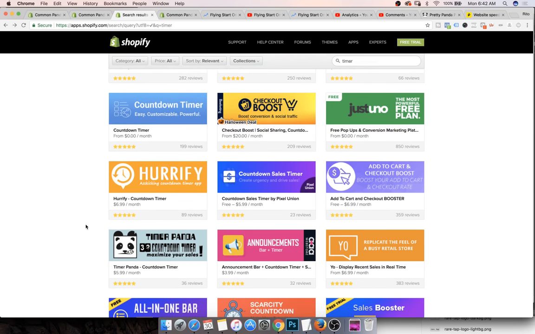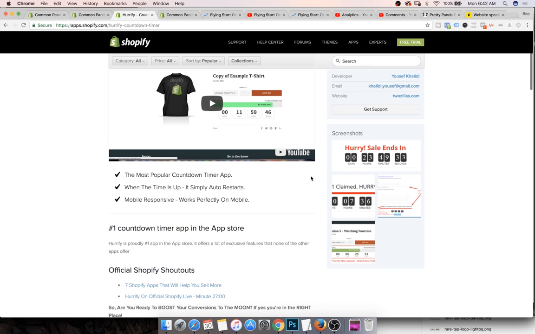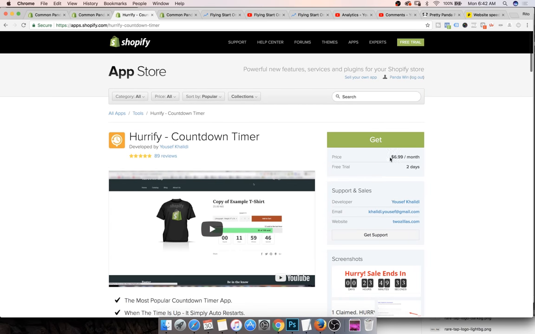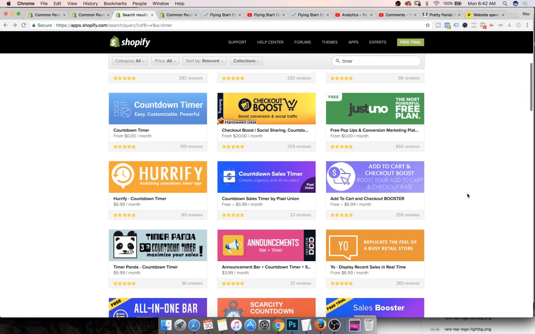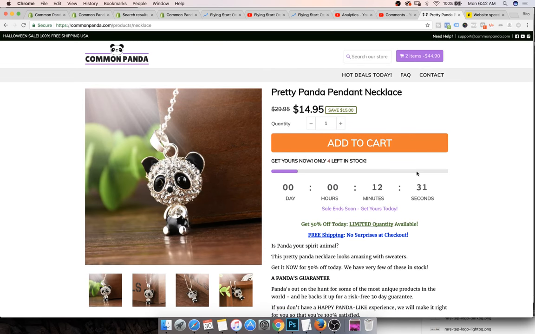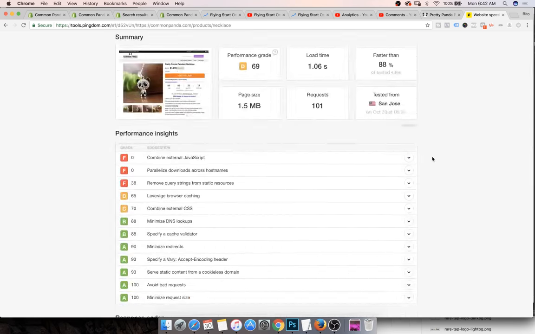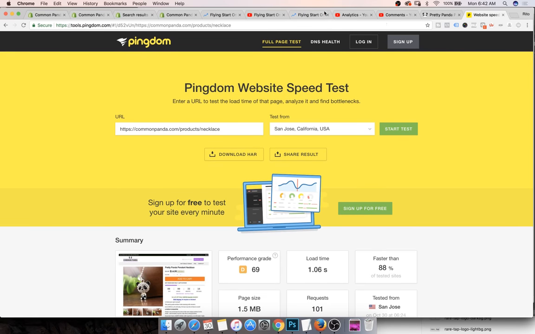Now, for example, let me show you something else. All right, so Hurrify is also something that is really interesting, that is used quite a bit. So Hurrify is what shows like hurry, sale ends in this much, but again, it's $6.99 per month, and there are several apps that you can use that'll give you that same effect that we have on our product page. So you can use a free theme. Just be prepared to use all of these apps, and then you can have a much better idea of your conversions.